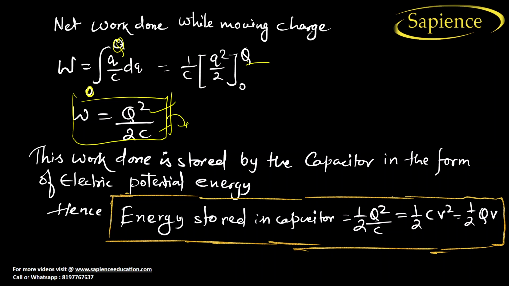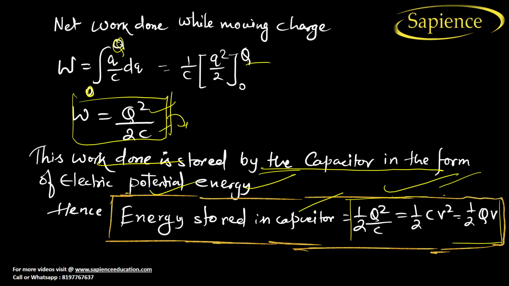The same work done is stored by the capacitor in the form of electrical potential energy. So the electrical potential energy is equal to half q square by c, is equal to half C V square, is equal to half q V. So it is very easy. I hope you have understood the potential energy now.